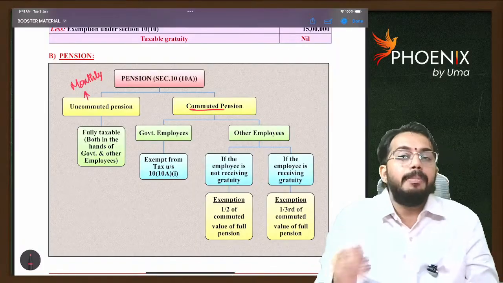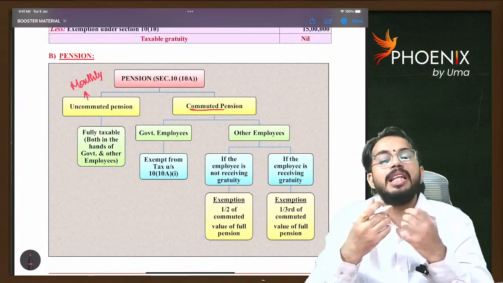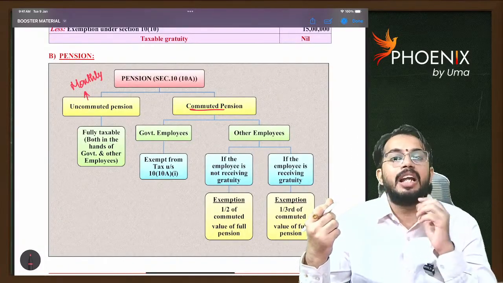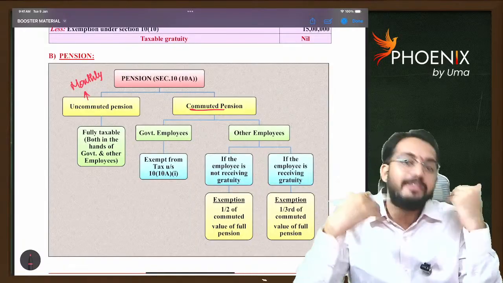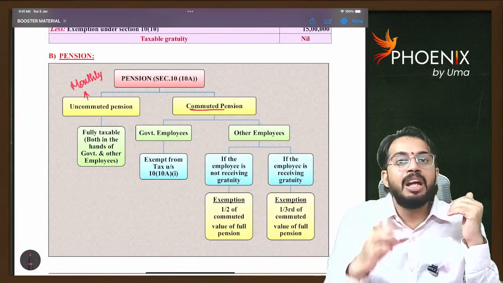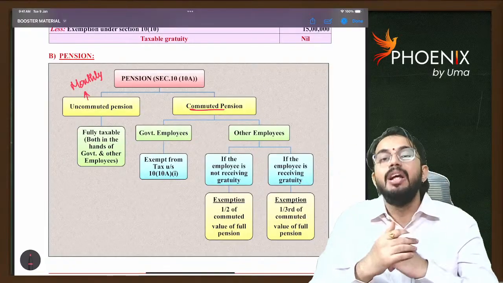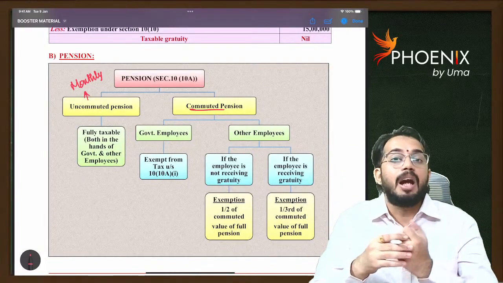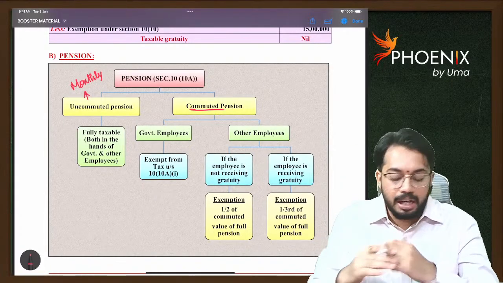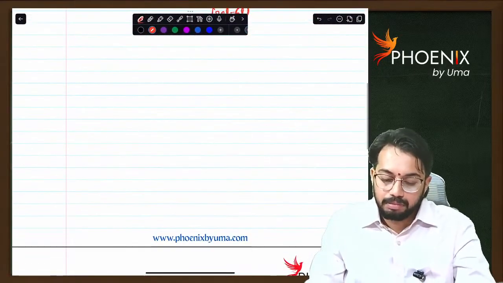Commuted pension. Commuted pension means what? You are receiving monthly pension, but you gave away a certain component of monthly pension, and in return you received a lump sum pension. That lump sum pension we call commuted pension. Are you able to understand? What do you mean by this?